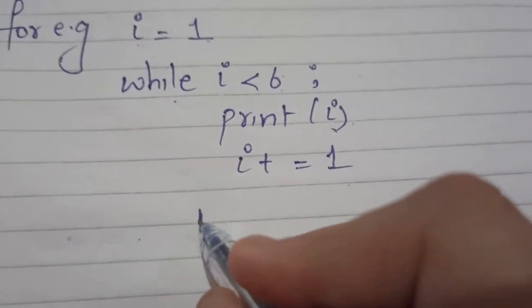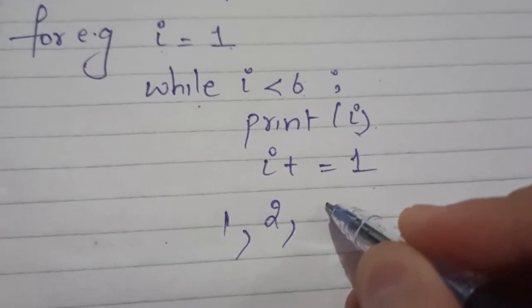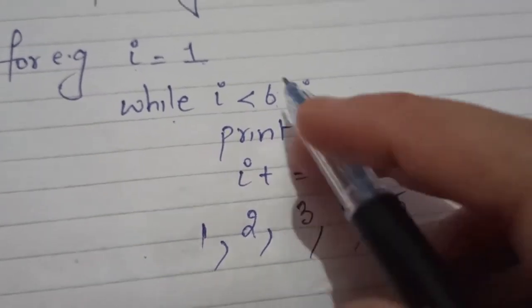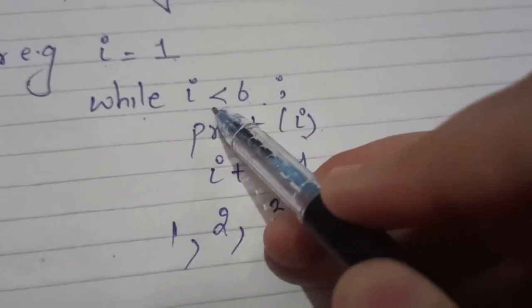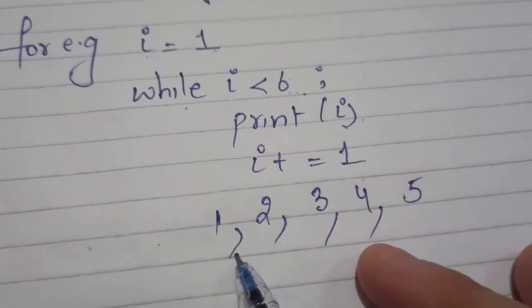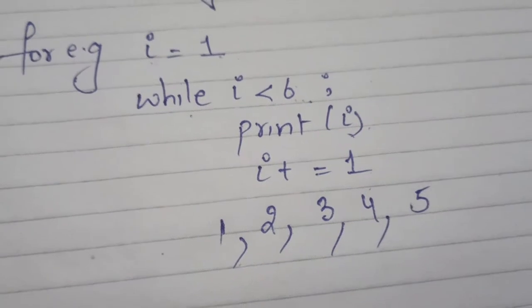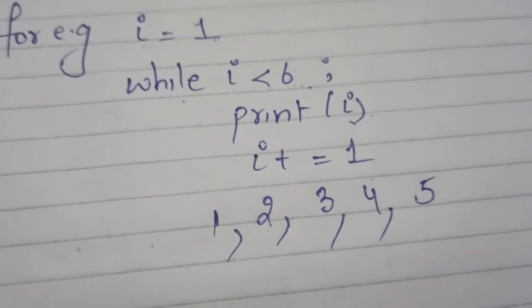The output I am getting is 1, then 2, then 3, then 4, then 5. Will 6 come? No. Why? Because 6 is not less than 6. 6 is equal to 6. This is what we will get on our screen. Now let's check this output practically on the IDLE shell.